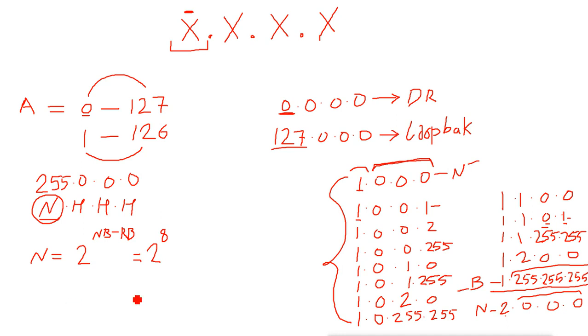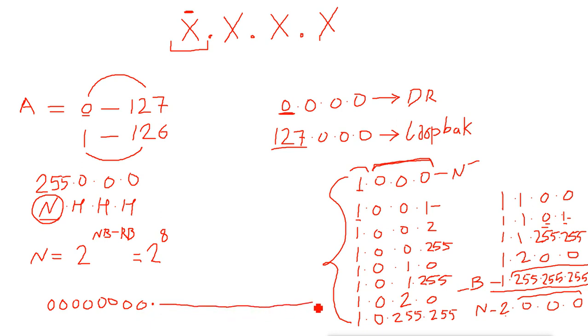Now remember, this is a 32-bit address. So if you see the 32 bits, like 1, 2, 3, 4, 5, 6, 7, 8, dot, then 0, 0, 0, 0, 0, 0, 0 till 32 bits.